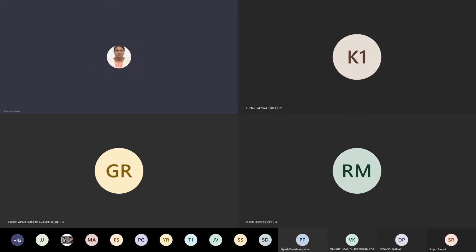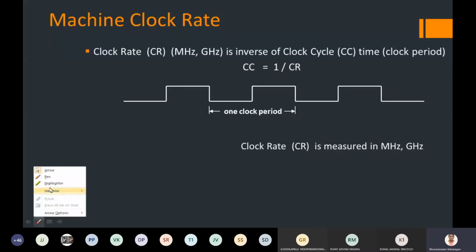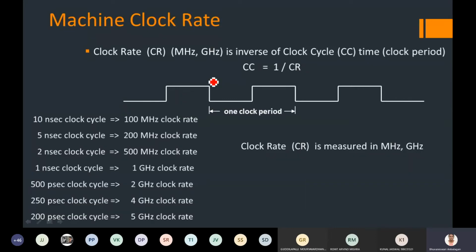So the clock rate is what I make use of for calculating the time period in which an instruction is going to get executed. It is the inverse of clock rate. So how many clocks it actually takes to complete that particular instruction. The clock cycle is the inverse of clock rate. We usually compute the machine clock cycle in nanoseconds or picoseconds, and the clock rate in megahertz or gigahertz. So these are all the notations in which we are going to measure the clock rate.